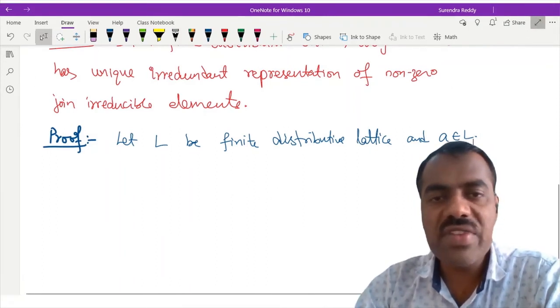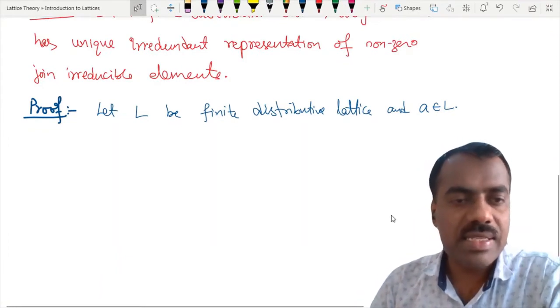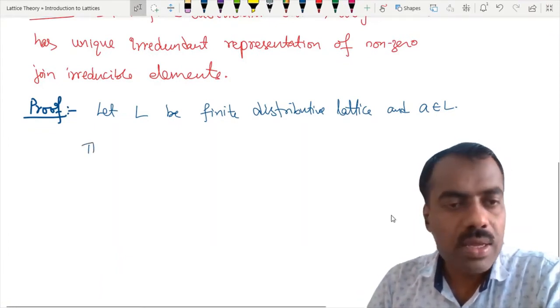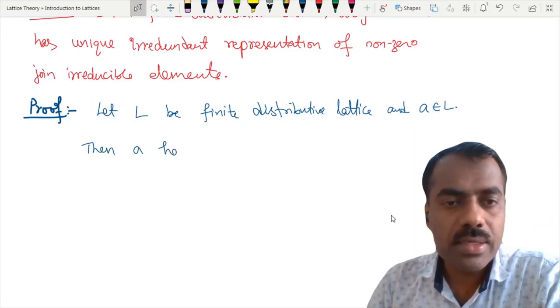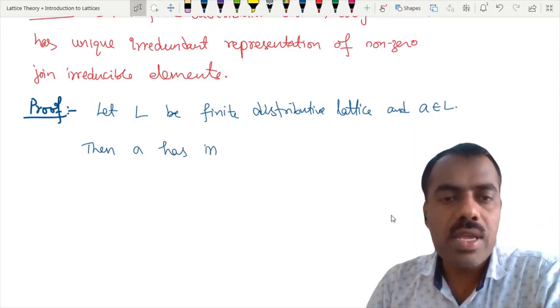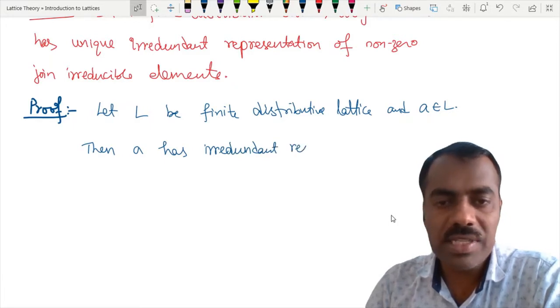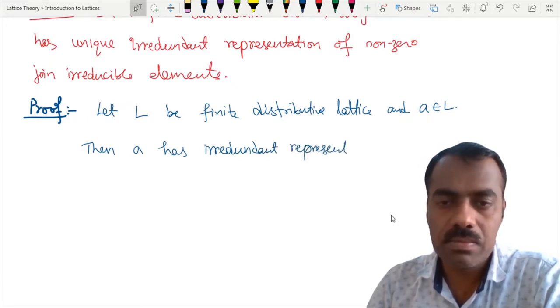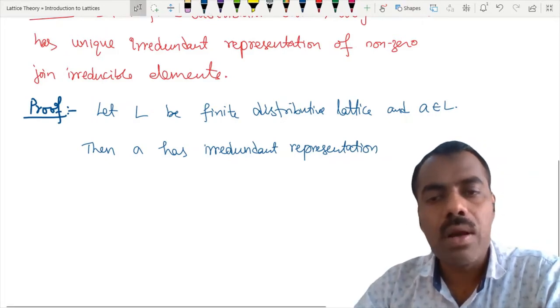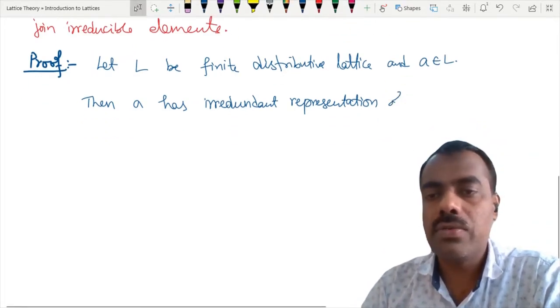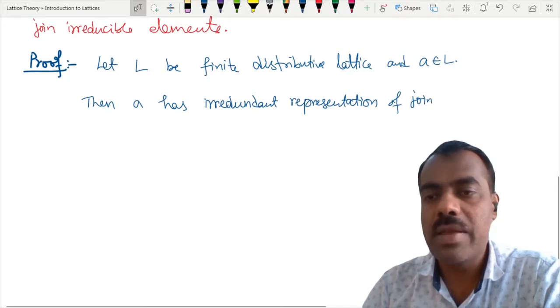So yesterday we have already proved that A has an irredundant representation of join irreducible elements.